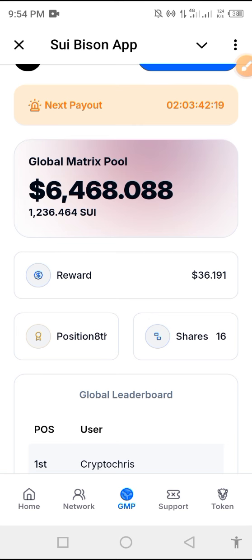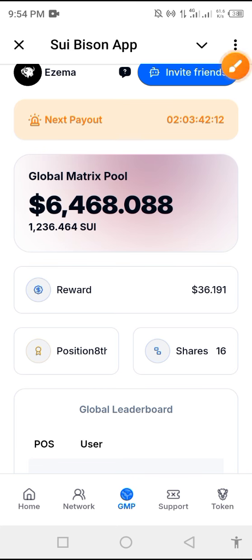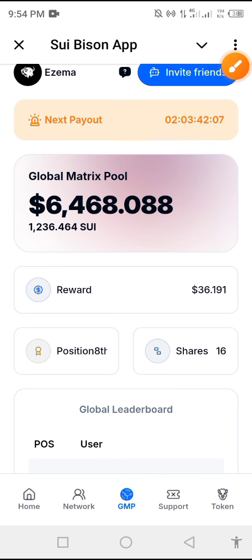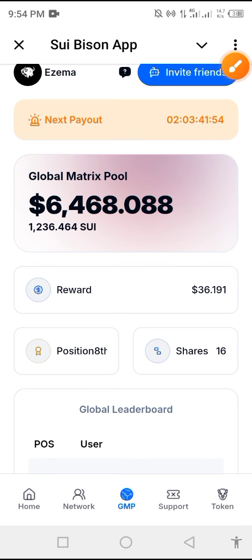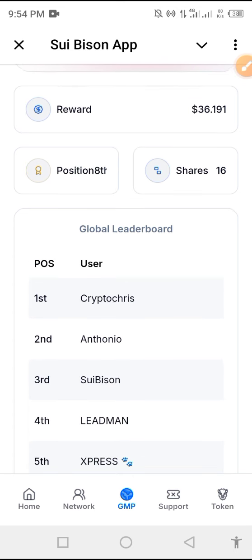Once you refer someone that staked, okay? Once you refer someone that staked, this place is Global Matrix Pool, okay? As you can see, if you click on this GMP, Global Matrix Pool, okay? If you refer one person, each person that you refer is going to give you 2 point something dollar, okay? Imagine when you share your link and refer 20 persons. Imagine when you share your link and refer 50 persons.